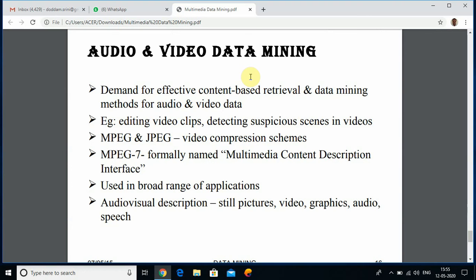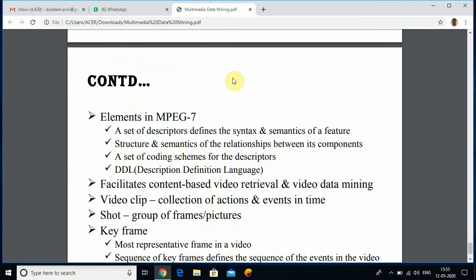MPEG and JPEG are the video compression schemes. MPEG-7, formerly named Multimedia Content Description Interface, is used in a broad range of applications. Audio-visual description covers still pictures, video, graphics, audio, and speech.